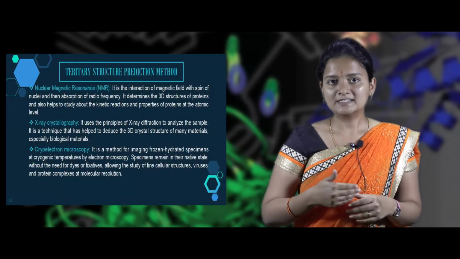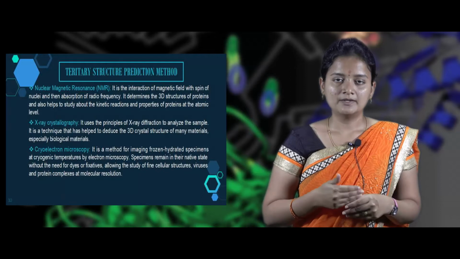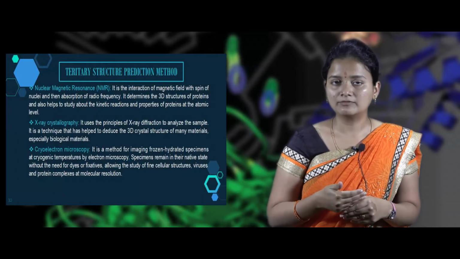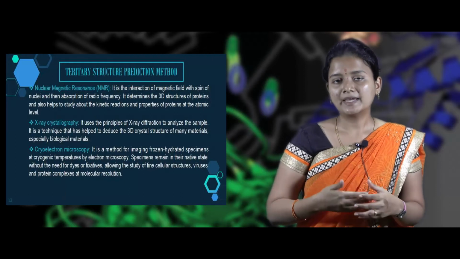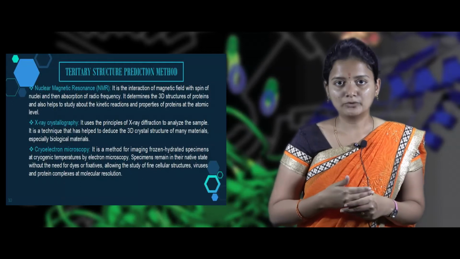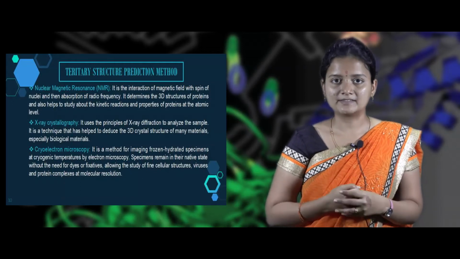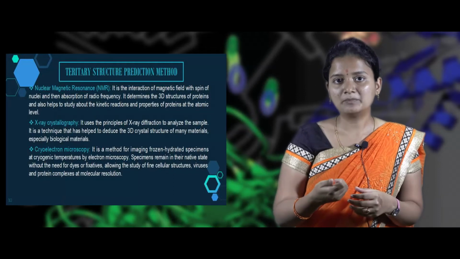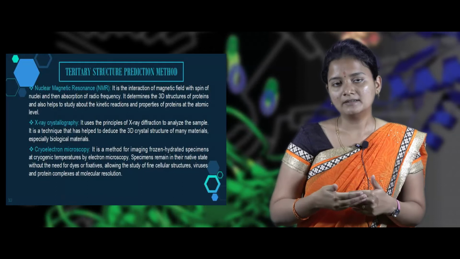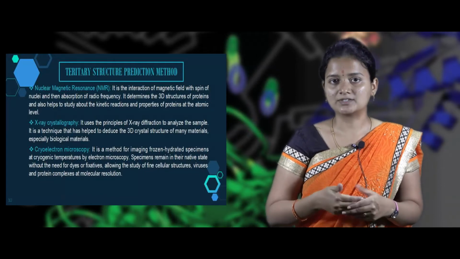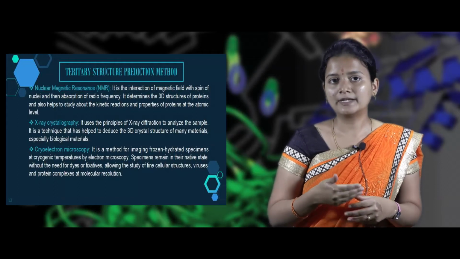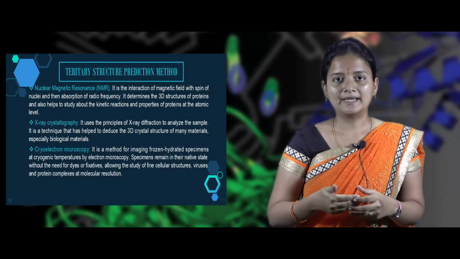NMR spectroscopy helps us to determine kinetic reactions and also protein structure analysis at the atomic level. So the next method is X-ray crystallography. By this method, we are able to assess both the atomic and molecular level of the protein. The principle behind X-ray crystallography is the X-ray diffraction pattern. When the crystalline protein or the crystalline atom receives the X-ray, it will diffract the X-ray beams in different specific directions. Based on the diffraction pattern, we will get to know the protein structure. In this method also, we will get to know the atomic levels or atomic interaction between various biological processes.